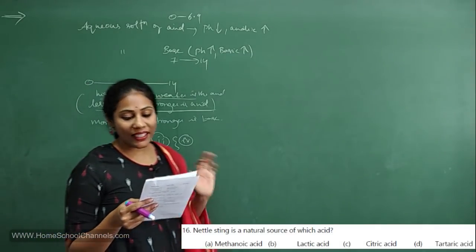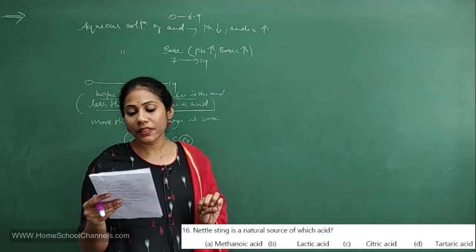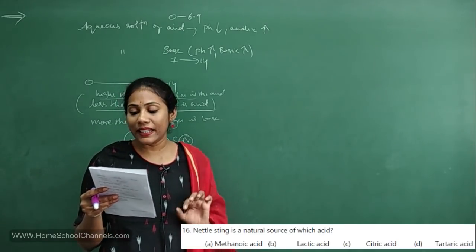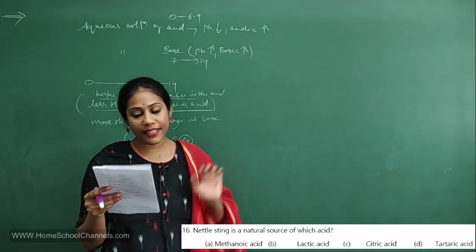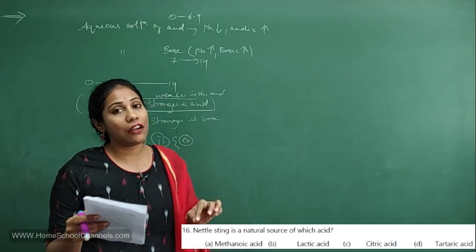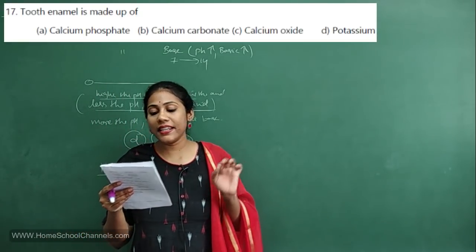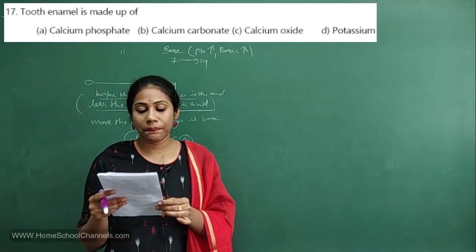So, option 1 is correct. Where is lactic acid found? Milk. Where is citric acid found? Citrus fruits. Where is tartaric acid found? Tamarind. So, nettle sting contains methanoic acid.